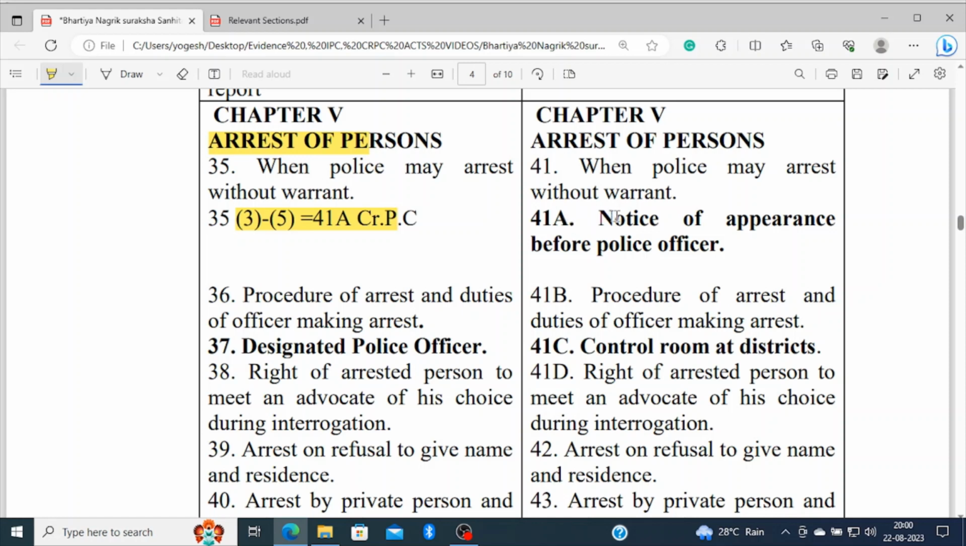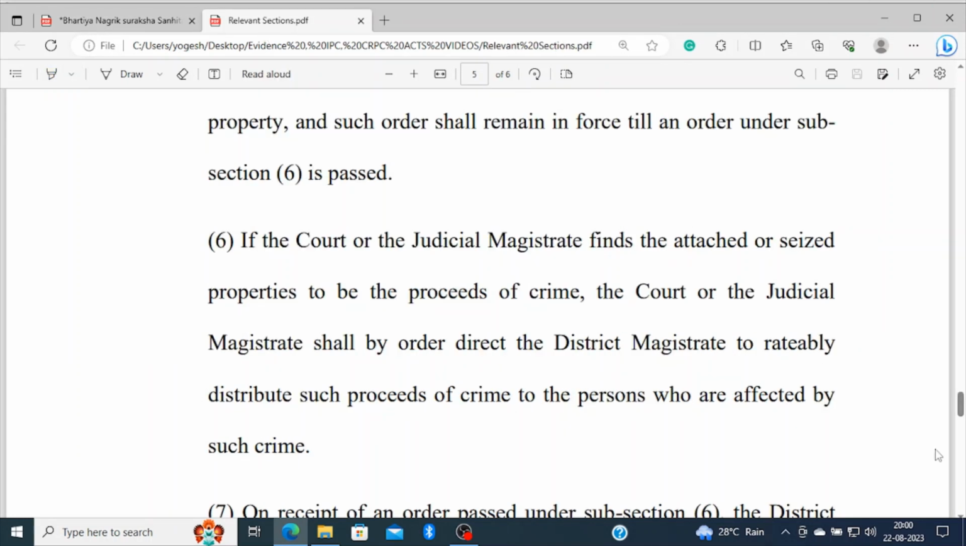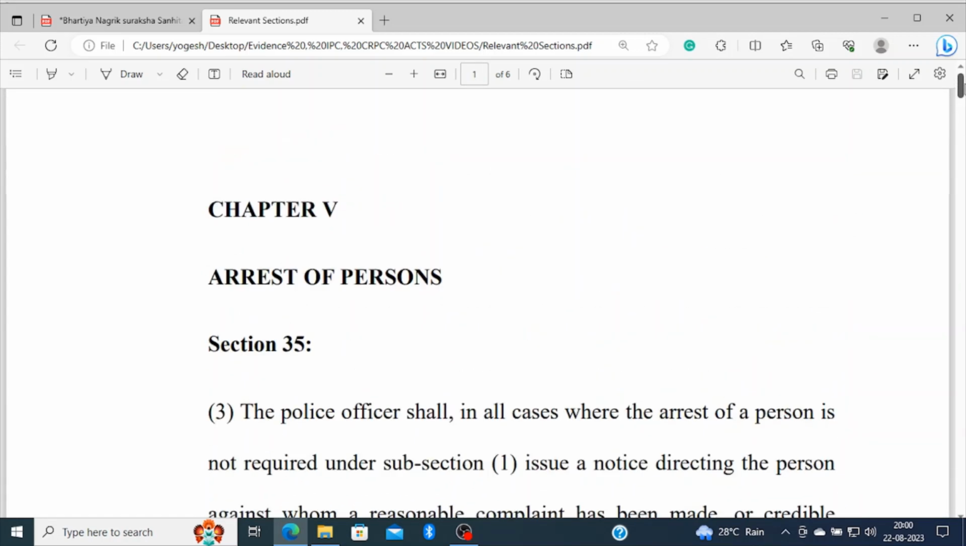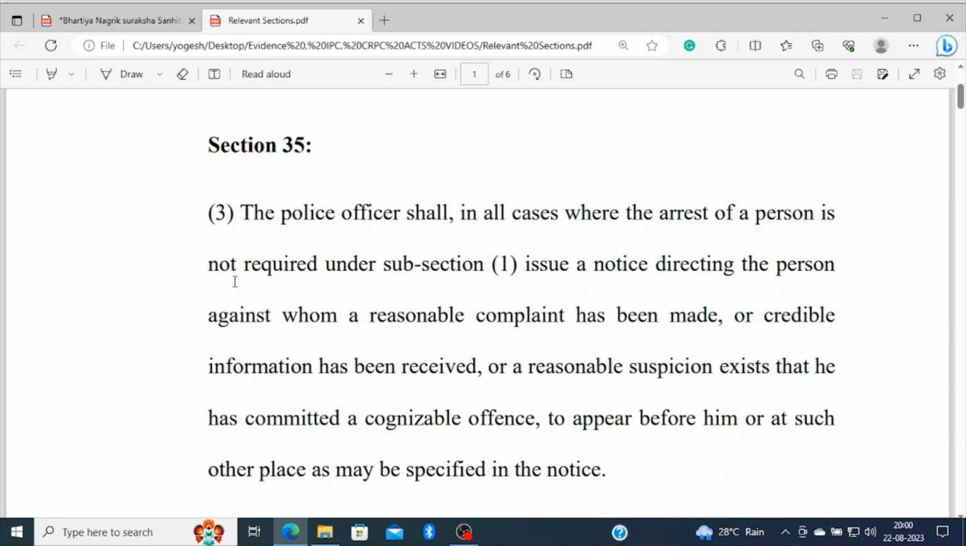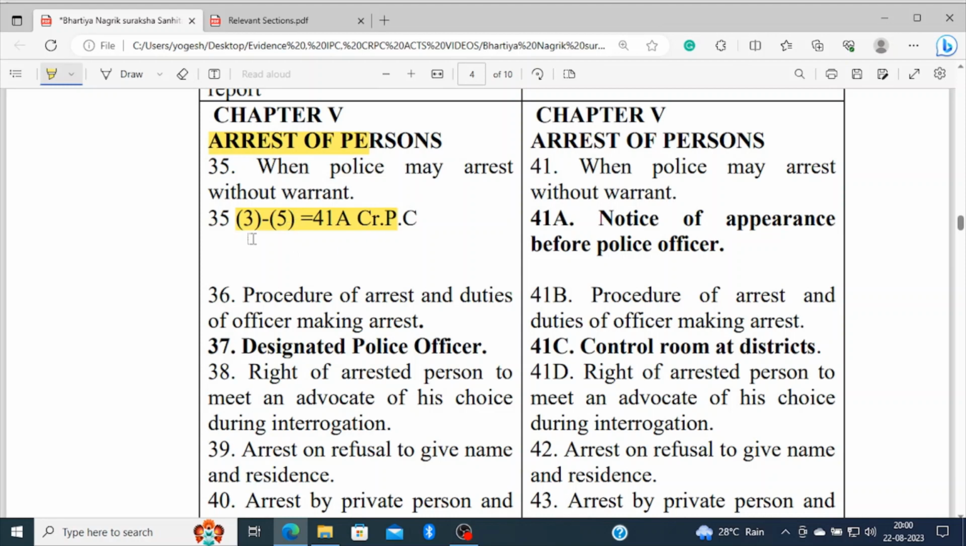There is a section called the Notice of Appearance before the police officer, and this section has now merged under section 35, which speaks about when police may arrest without a warrant. Section 35 part 3 to subpart 5 speaks of the notice of appearance to the accused. The whole section is the same, but the numbering has now been changed. This section 35 subpart 3 to subpart 5 is equivalent to section 41A of the CrPC.